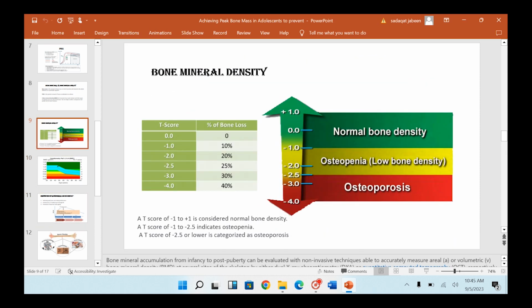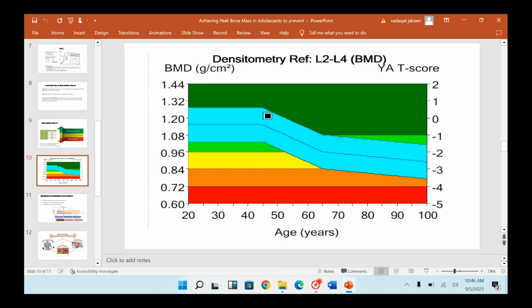Now, as the T-score decreases, the chance of having bone loss increases, and this leads to osteopenia and osteoporosis. A score of -1 to +1 is considered normal. A score of -1 to -2 indicates osteopenia, and a score of -2.5 or lower is osteoporosis.